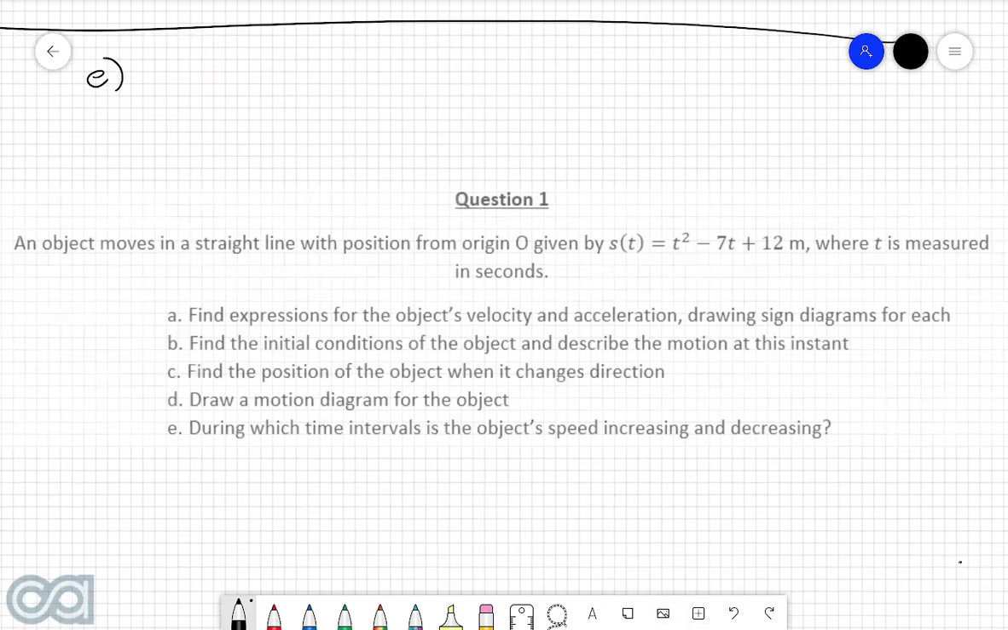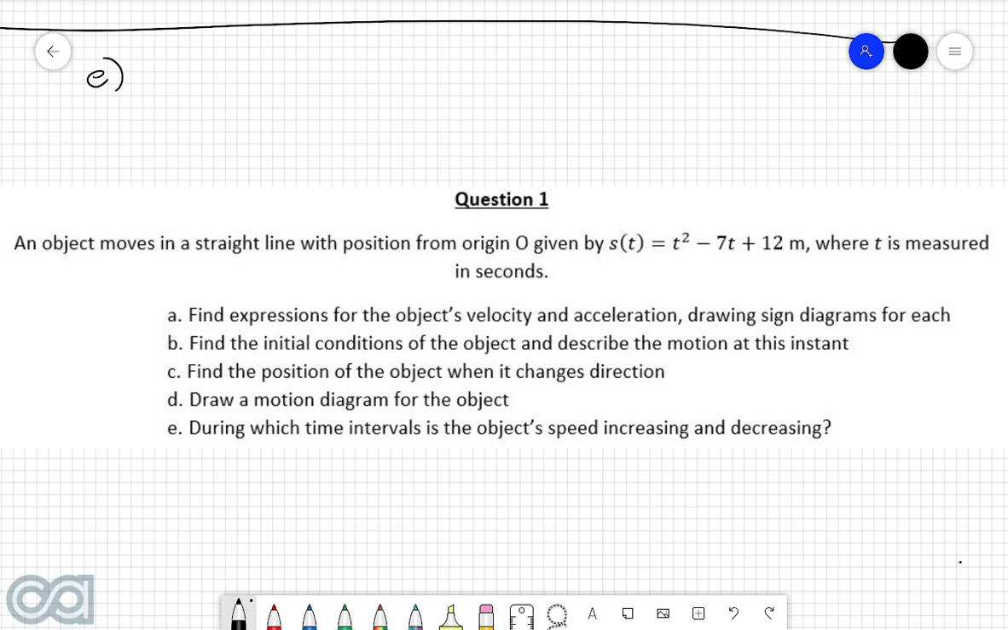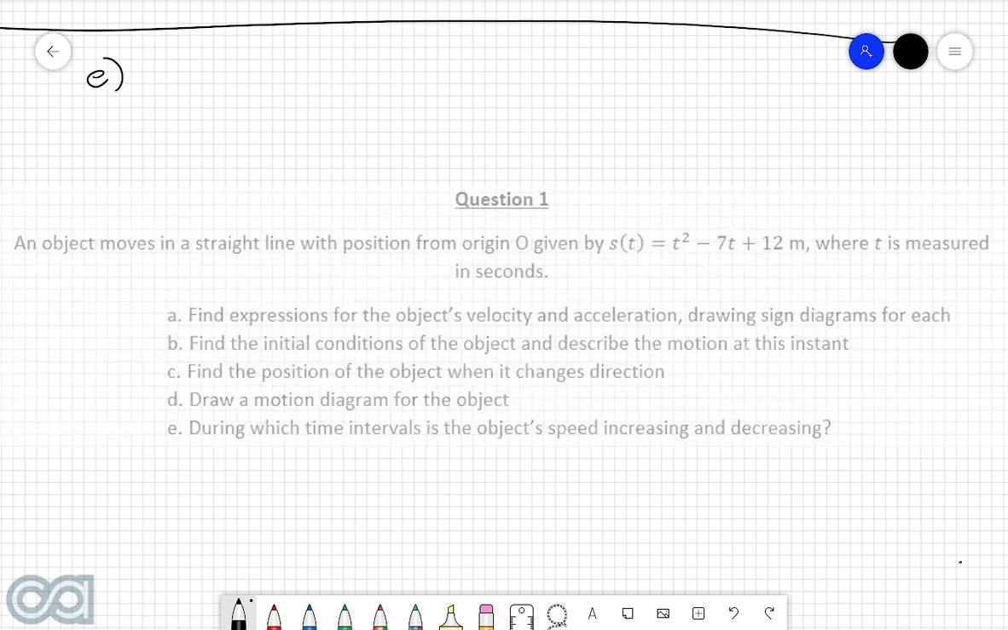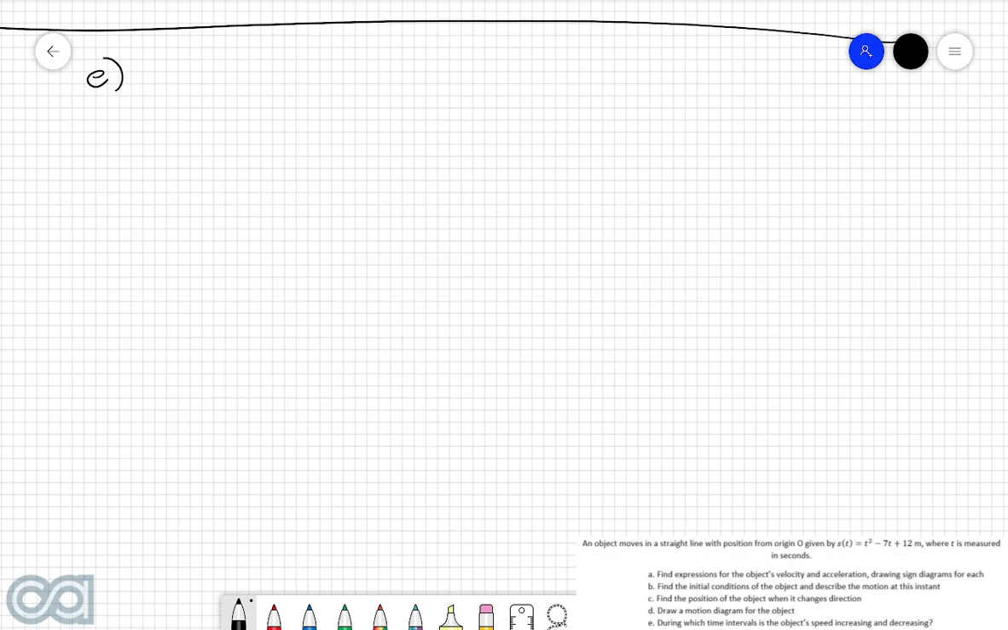Part E. During which time intervals is the object's speed increasing and decreasing? Alrighty, so whenever we're dealing with an object's speed increasing and decreasing, remember we need to consult the sign diagrams for the velocity and the acceleration. And if you recall what I mentioned in the corresponding theory video, my ultimate suggestion, because it's worked very well for me over the last few years, is to actually combine the two sign diagrams on top of each other, so then making the actual comparison of these times significantly easier to work with.